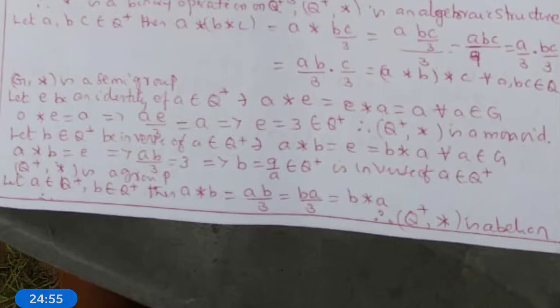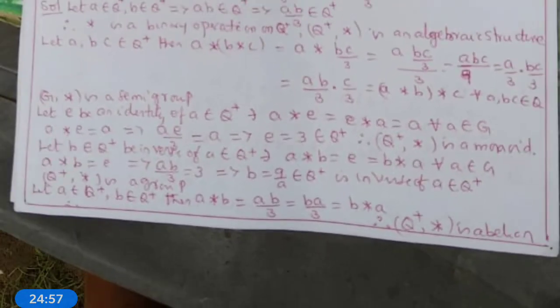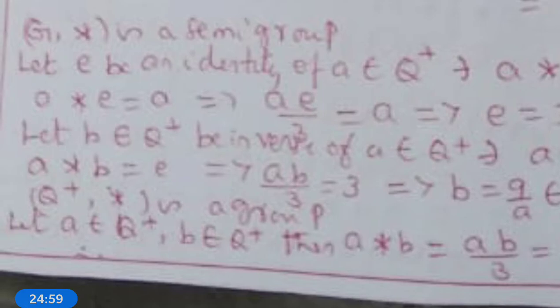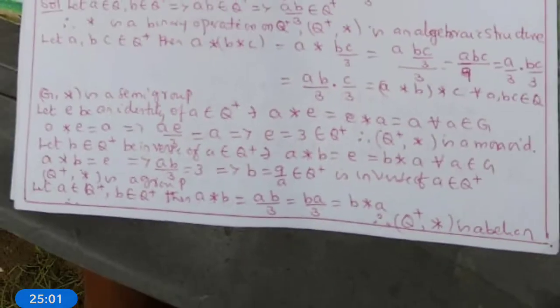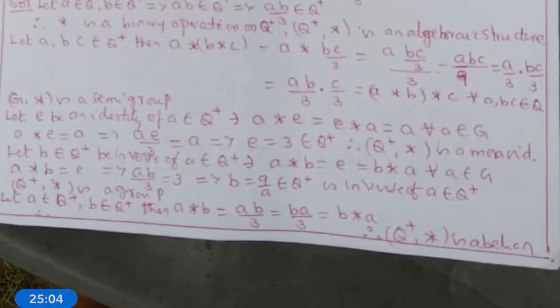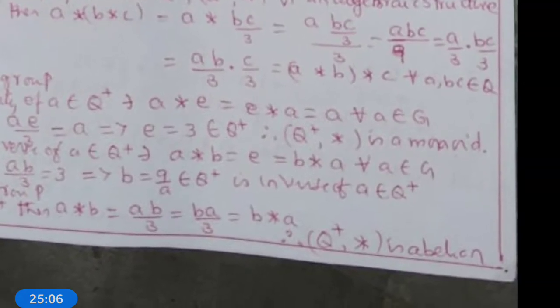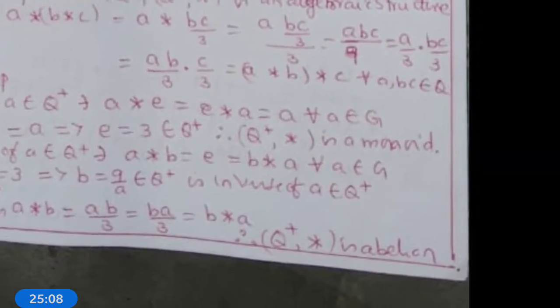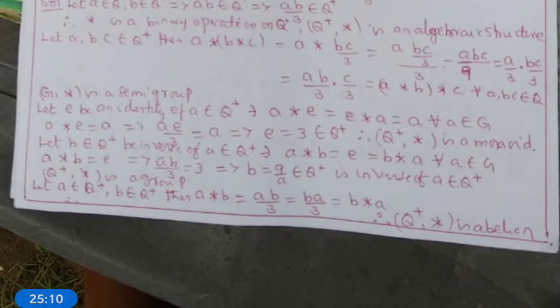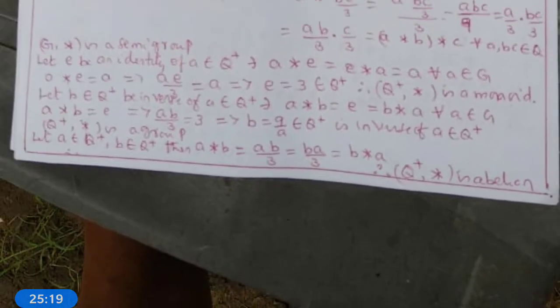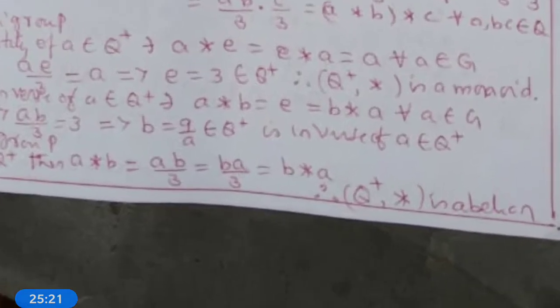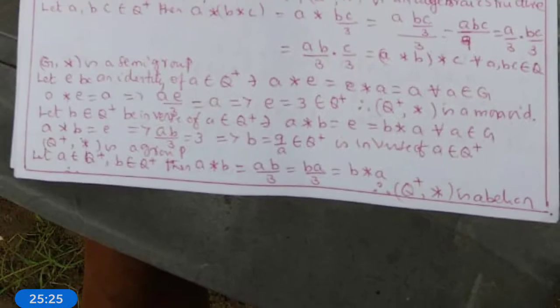Now we want to verify the abelian group property. Let a belong to Q plus, b belong to Q plus, then a star b is equal to ab by 3 is equal to ba by 3. ba by 3 is nothing but b star a. So a star b is equal to b star a. Therefore, the abelian property has been verified on Q plus with respect to star. Therefore, Q plus comma star is an abelian group.